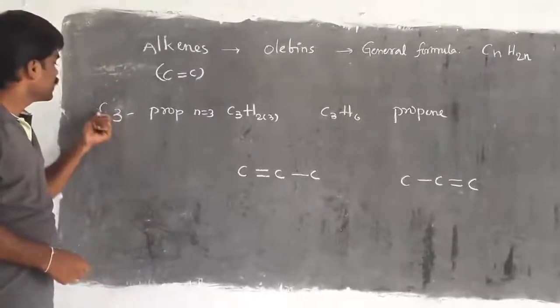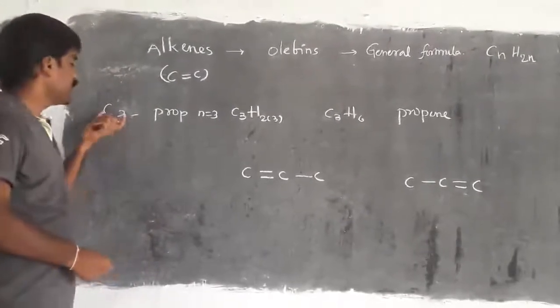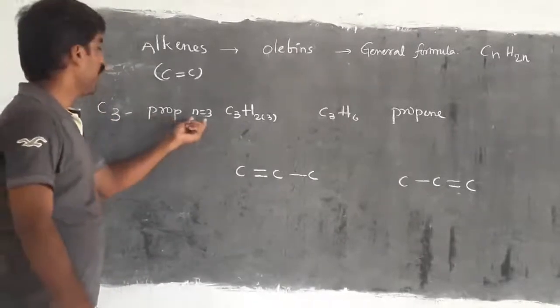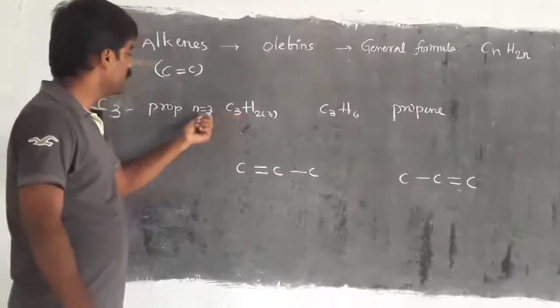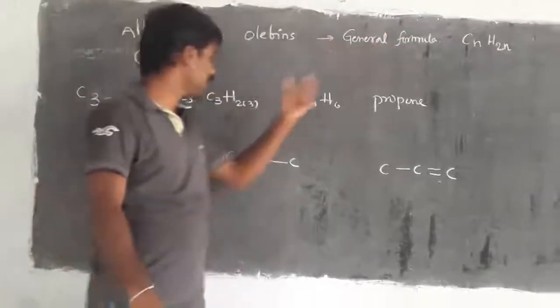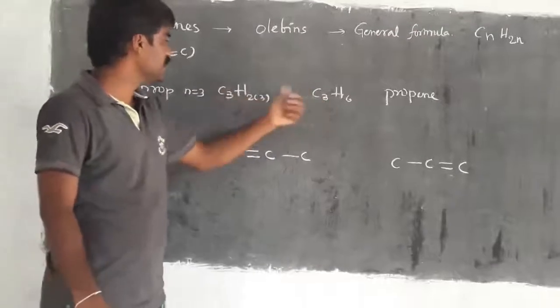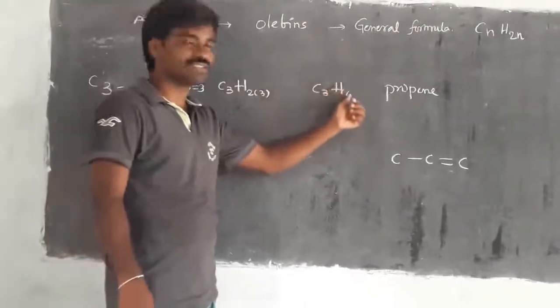Next, C3. I take a molecule with 3 carbons. Then the prefix is pro, and you have to substitute the n value 3 in the general formula. Then C3H2 into 3. C3 is as it is, 2 threes are 6. Then the number of hydrogens is 6.